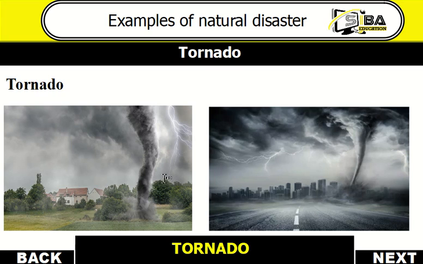This kind of natural disaster doesn't happen in Africa. It happens in the European countries and then Asia. That is where these natural disasters mostly happen. But in Africa, we don't experience such examples of natural disaster. So a tornado is also an example of a natural disaster.